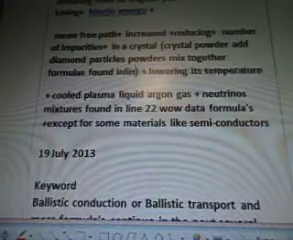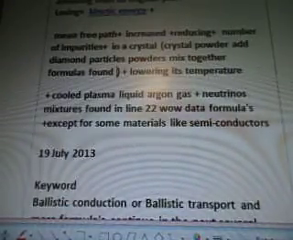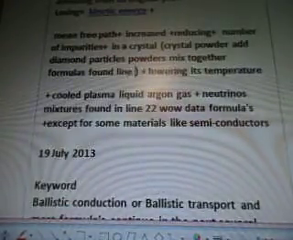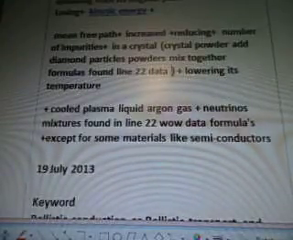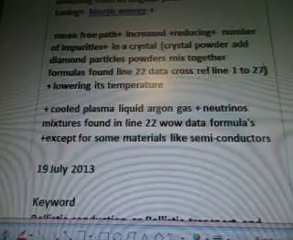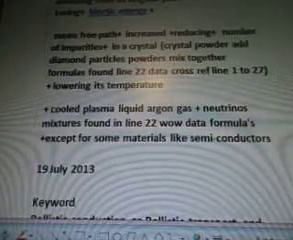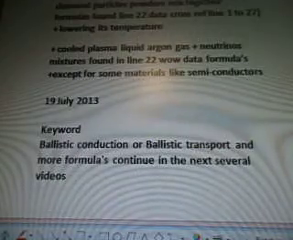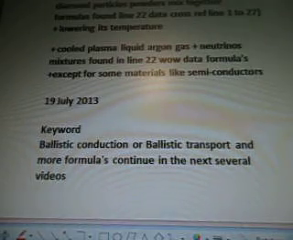found in line 22 data, and then we'll cross-reference this from lines 1 to 27 once everything's done, okay? Crystals come up all through everything so far. July 19th, the keyword ballistic conduction or ballistic transport, and more formulas continue in the next several videos.